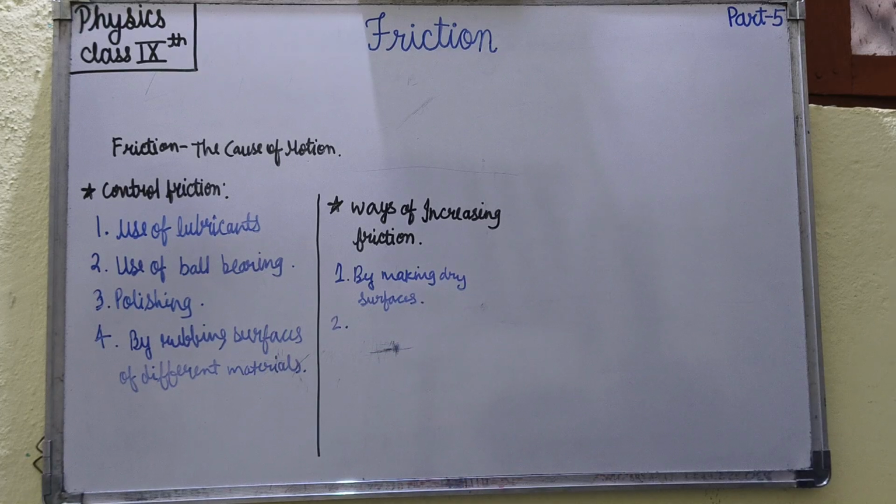For example, on a rainy day we throw some sand on the slippery wet ground. This increases friction between our feet and the ground. The chance of slipping is reduced.